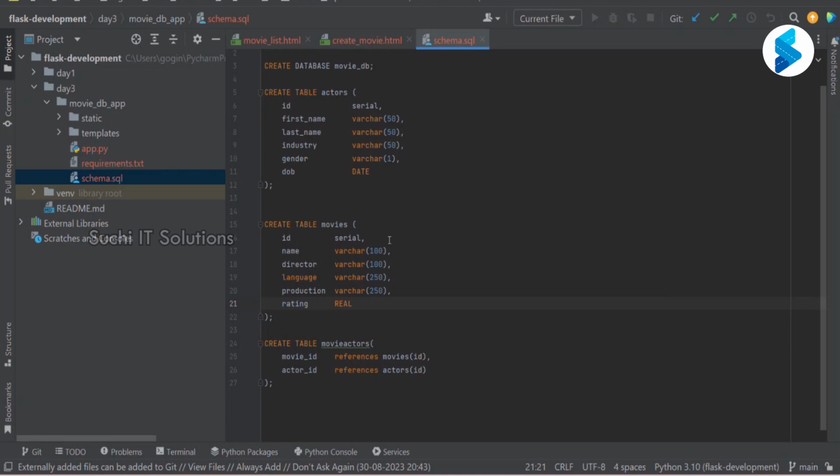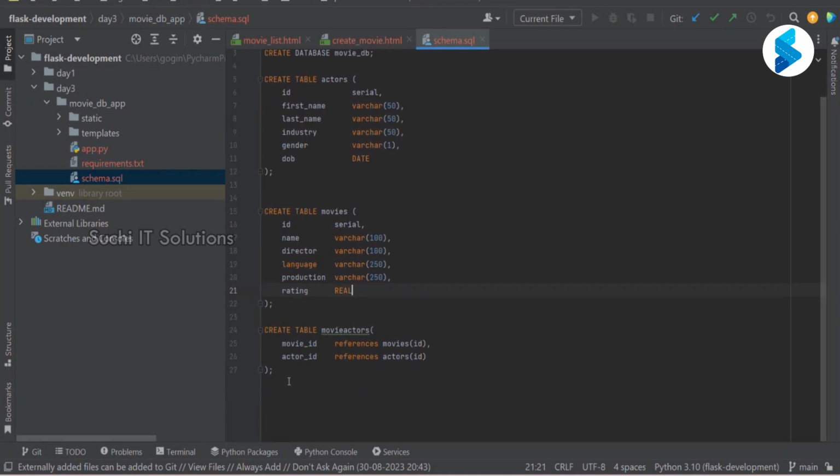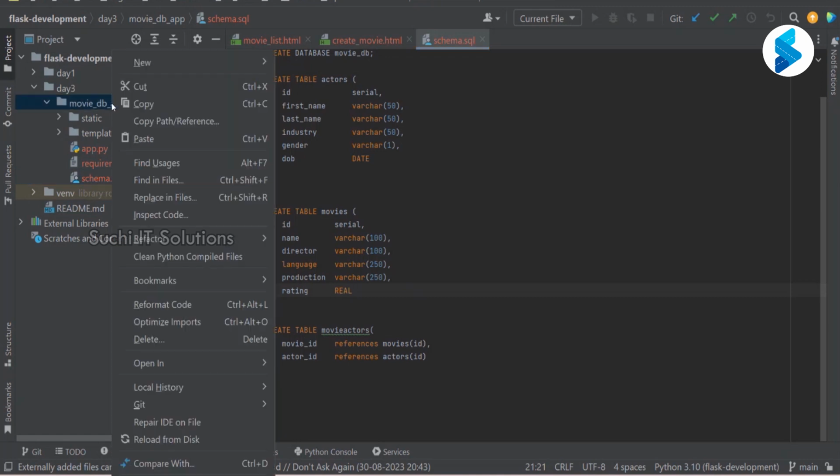Okay, so now let us go and create this data. You are using a Python application. Why can't you use Python code to run certain scripts? So to create the DB, I'm going to write one script here.